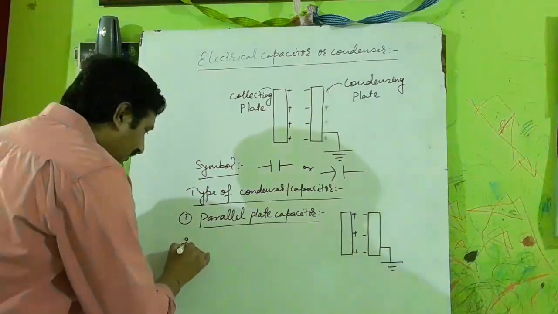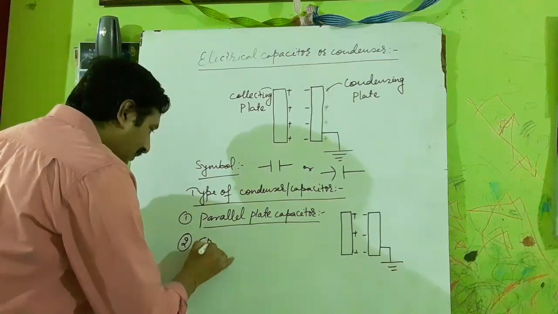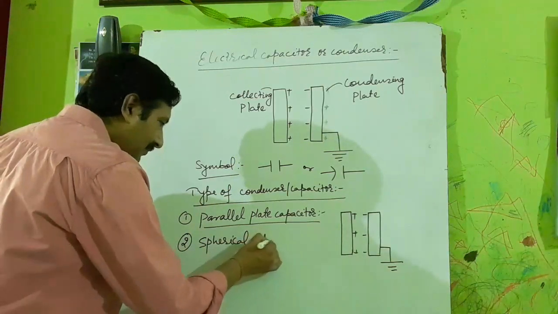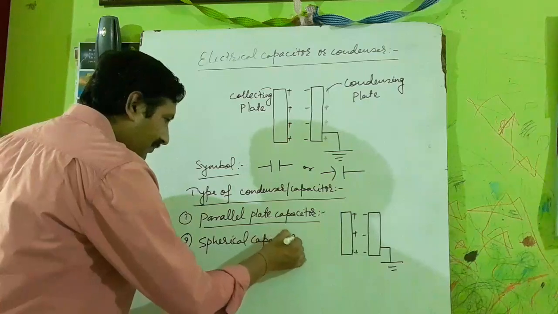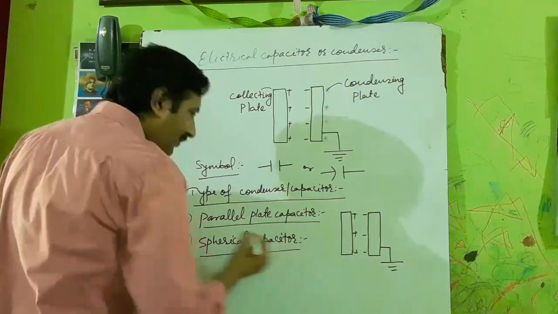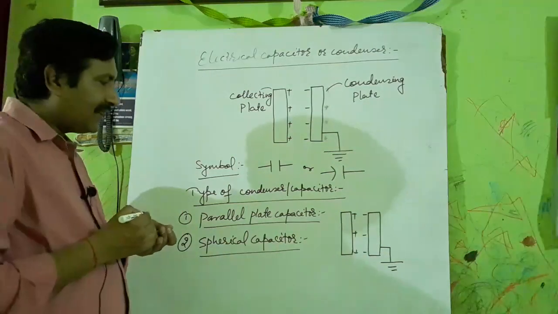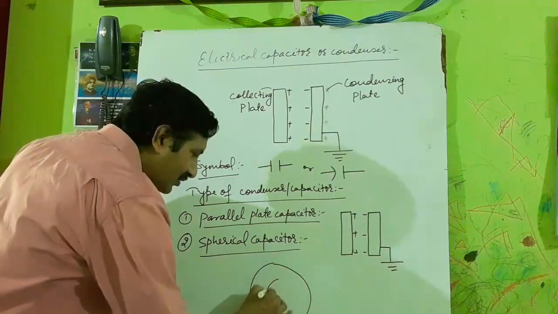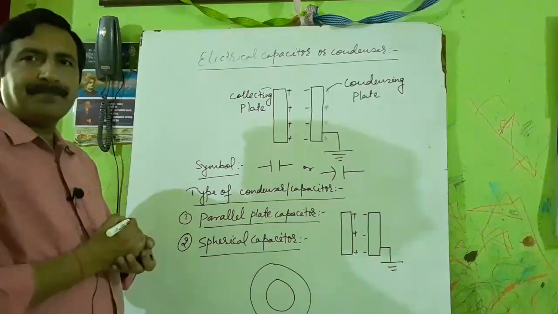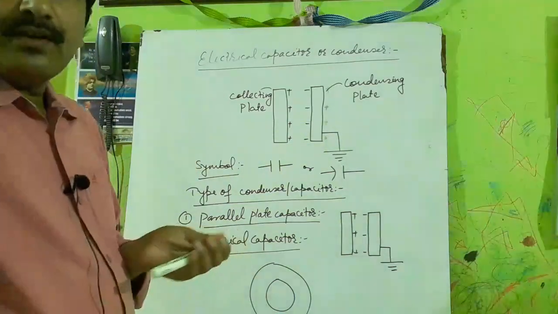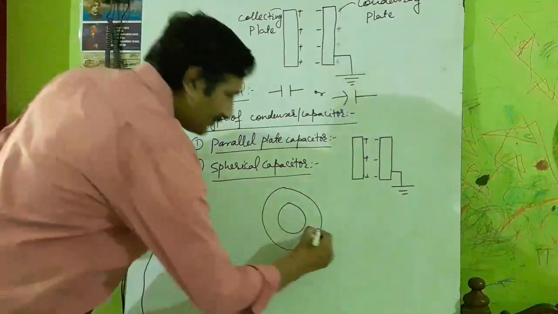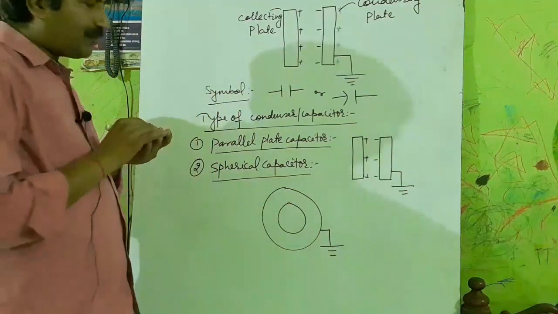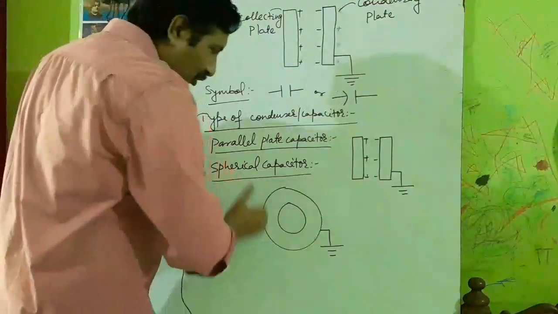The second one is called a spherical capacitor. As its name suggests, it has two conducting spherical shells, of which one is earthed. The inner shell may also be earthed, then the outer will not be earthed.